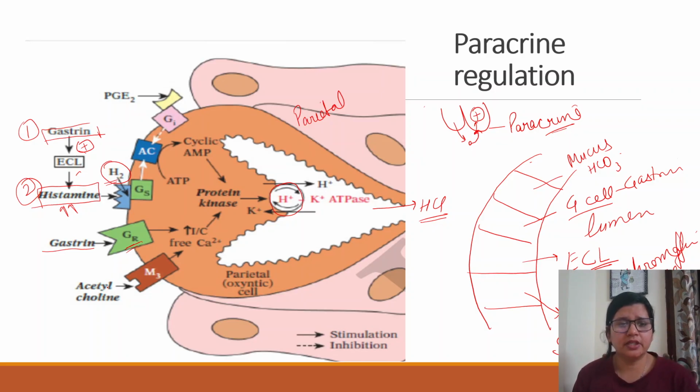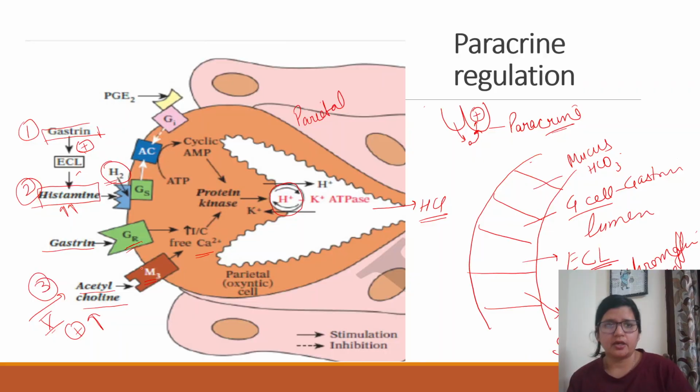Then there is vagus nerve. We always talk about what vagus does to our GIT. So vagus nerve releases acetylcholine neurotransmitter which acts via M3 receptors, and this is going to increase ultimately calcium and increase the activity of gastric acid secretion. So ultimately vagus nerve firing is also going to increase the acid secretion. So this is your third thing which is going to increase, right?